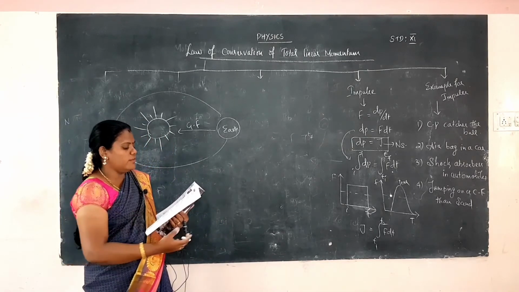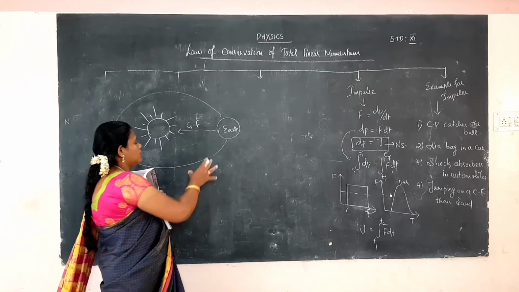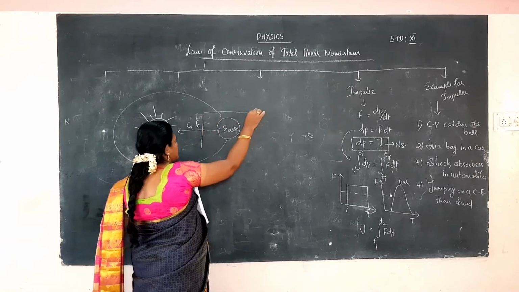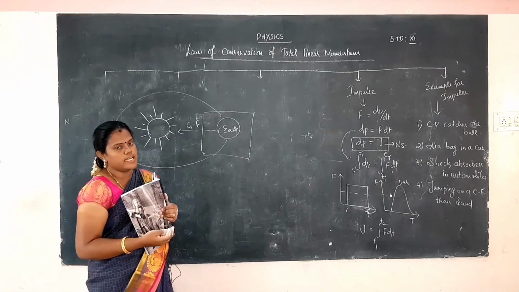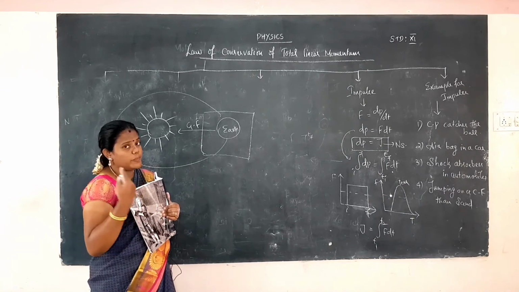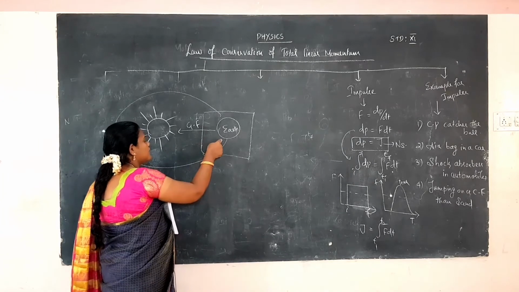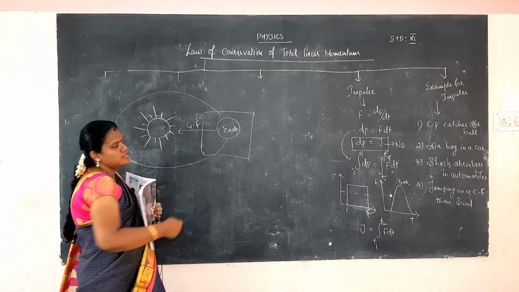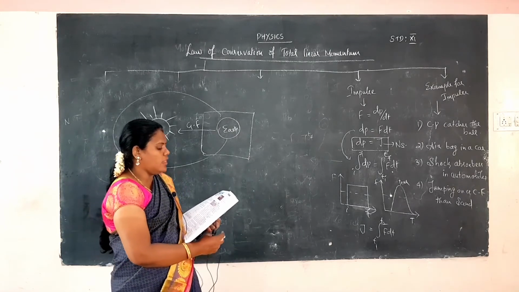What internal forces will be acting? No internal forces will be there. Earth alone is the system; only this we have considered as the system. So if there are any internal forces, it will be spinning around, but external forces will be acting. The sun will be giving the external force on the Earth, that is the gravitational force.